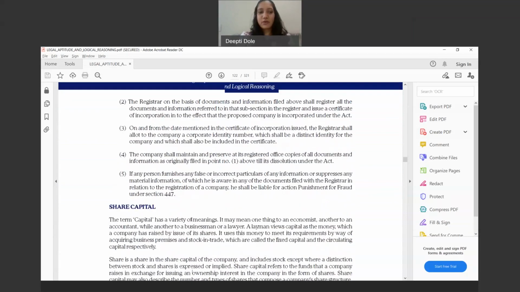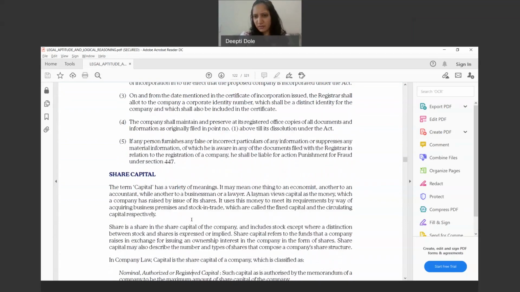Great. Now we are going to see what share capital is. There's one question: if a company is registered under the Act, then is it also incorporated? If I understand your question correctly, once the company gets registered in the register of companies, and the CRC cell or whoever is the authorized representative issues the certificate of incorporation, then from that date onwards the company comes into existence. Okay, I hope that answers your question.